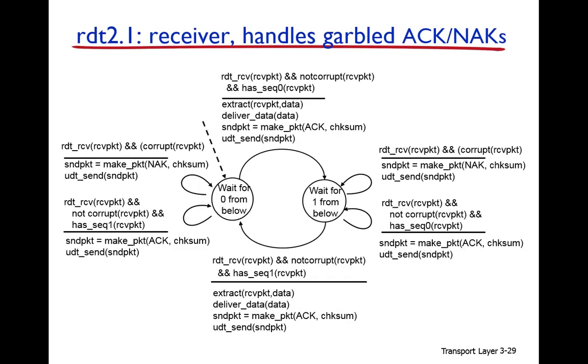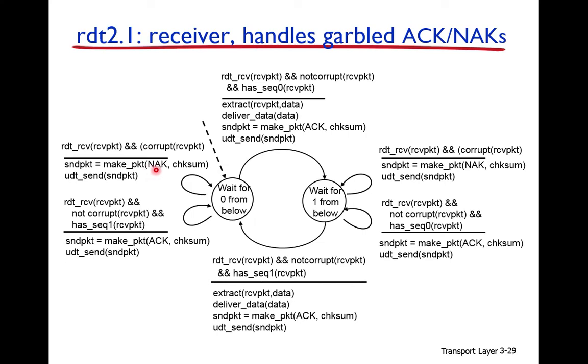So this is the FSM at the receiver side. The receiver is waiting for the data from the below layer. If it receives data and it is corrupt, how does it know that it is corrupt? Through the checksum. So it will send the negative acknowledgement.